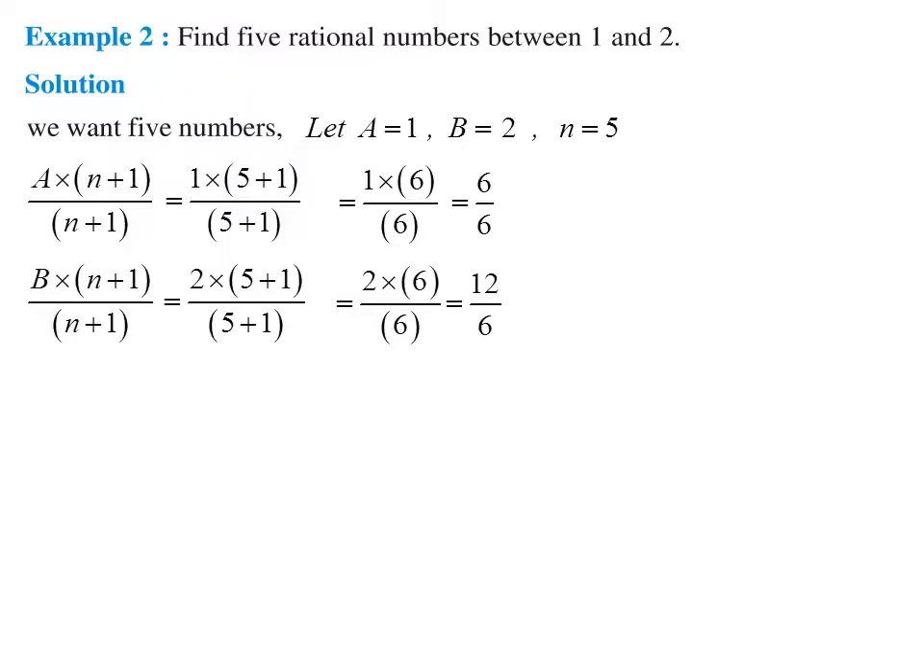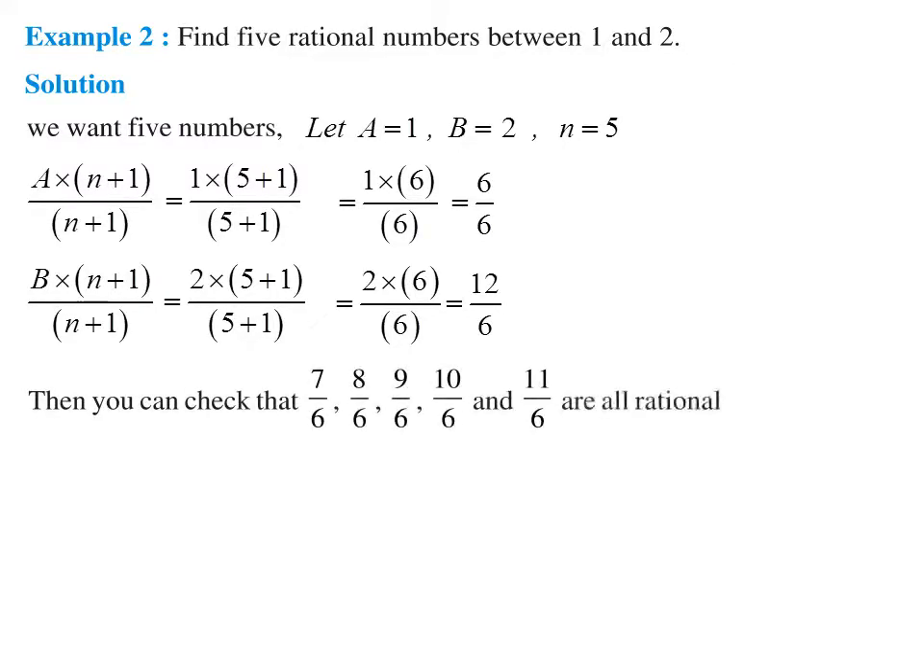Taking the denominator as it is, now start with the numbers that come next after 6. The number next to 6 is 7, then 8, then 9, 10, 11, but not more than 12. So if I write all these numbers, you can check that 7 by 6, 8 by 6, 9 by 6, 10 by 6 and 11 by 6 are all rational numbers, and they lie between the numbers 1 and 2.